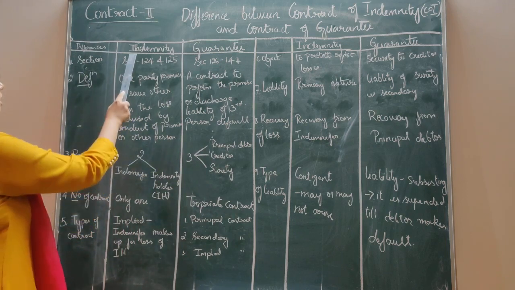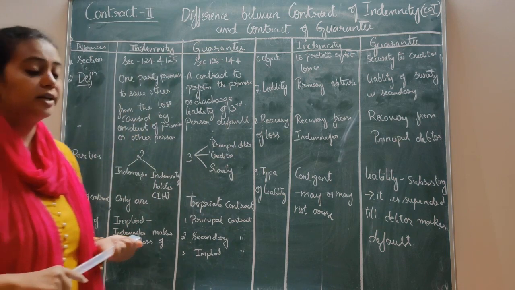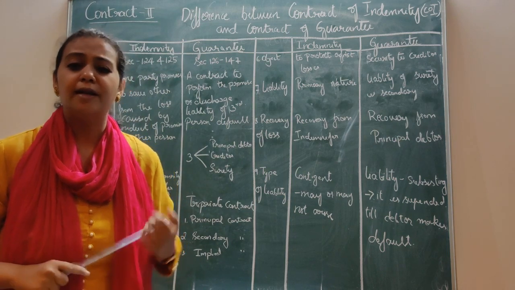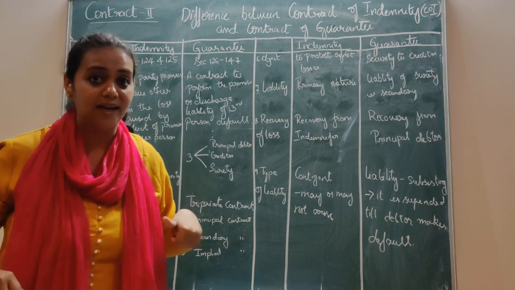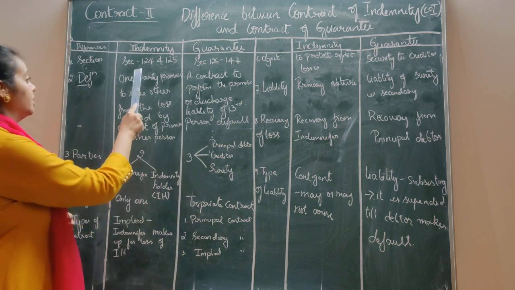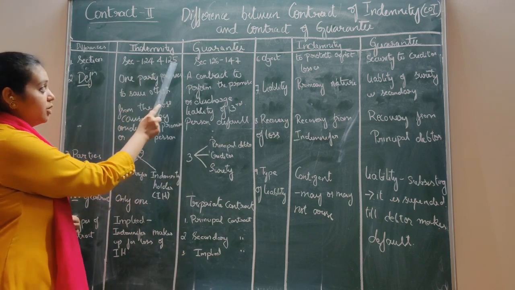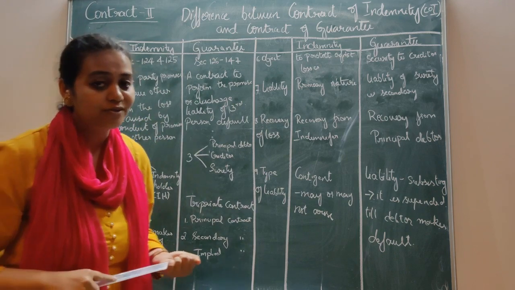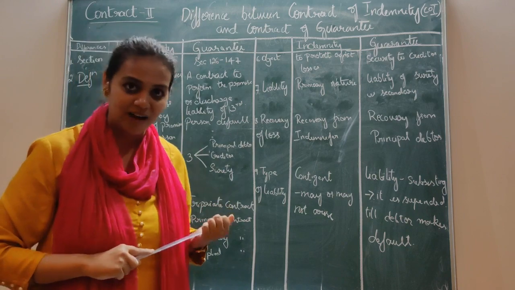So you find sections 124 and 125 deal with contract of indemnity. What is 124? Here you can also have a quick revision of contract of indemnity and contract of guarantee. So contract of indemnity is dealt with in section 124. The definition is given in 124 and 125 gives the rights of the indemnity holder against the indemnifier.